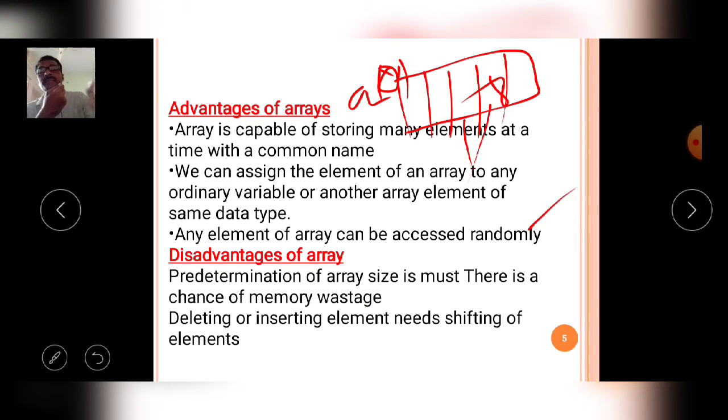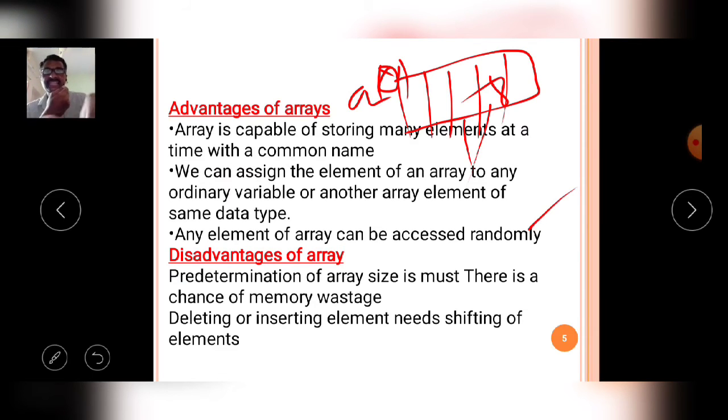That means in a randomized manner, not a sequential manner, you can store the values in the array elements, in different positions. You can store values into the variable and retrieve values from it. So any element of an array can be accessed randomly. This is an advantage of an array.